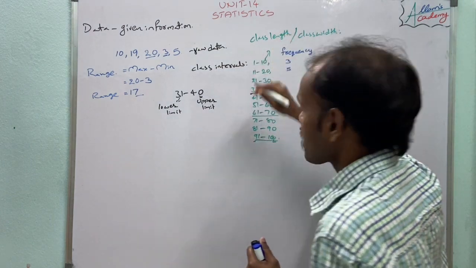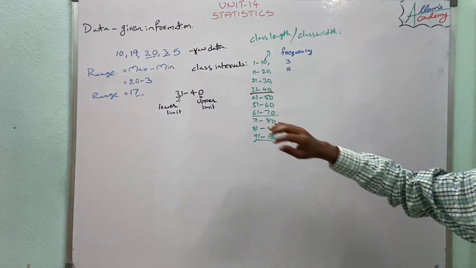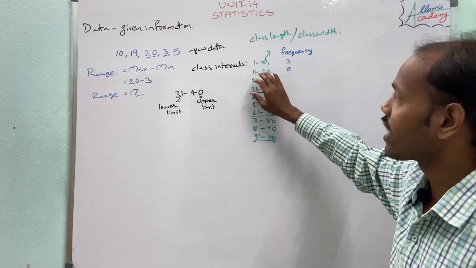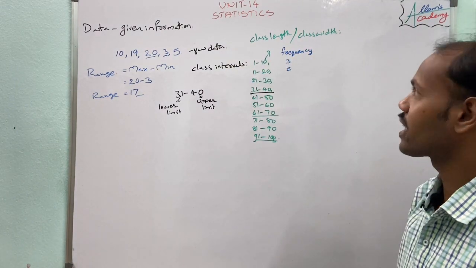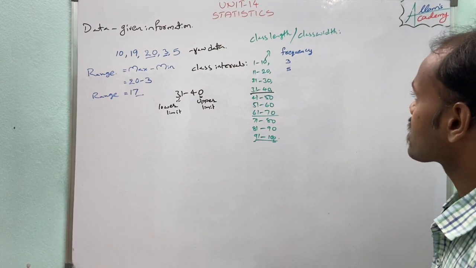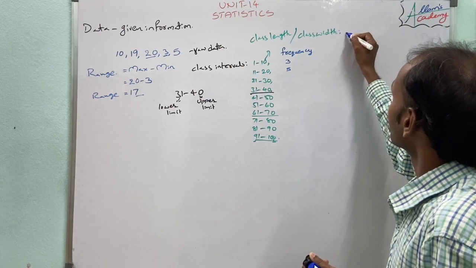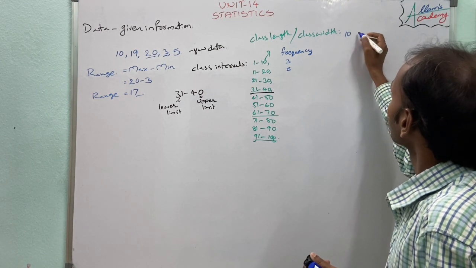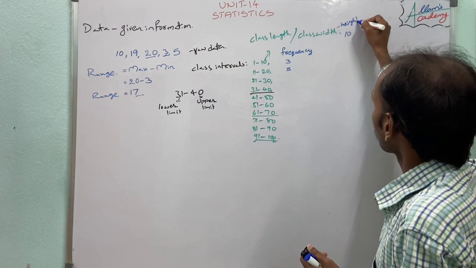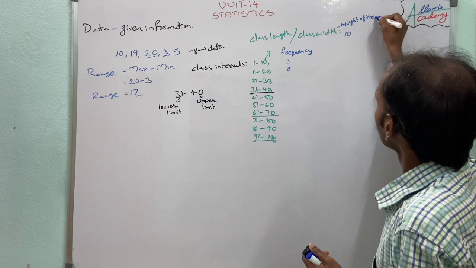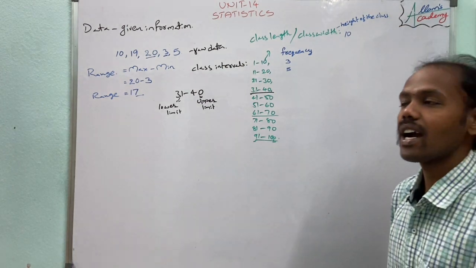In the class interval 1 to 10 we take up to 10 marks, and in 11 to 20 also it is 10 marks only. So the class length, class width or height of the class is 10.